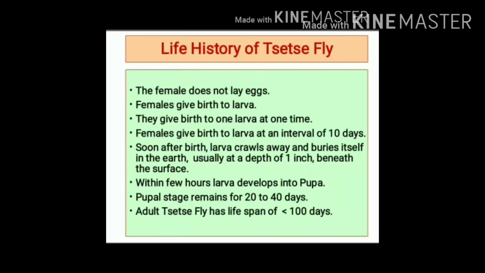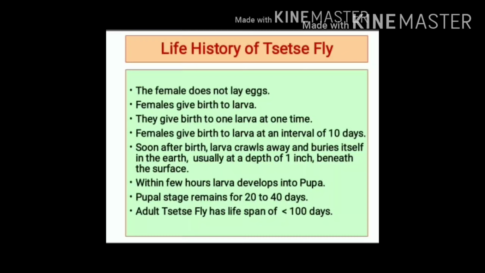Life history of tsetse fly. Life history of tsetse fly is somewhat abnormal. Females do not lay eggs, but they give birth to living larvae. A female tsetse fly gives birth to one larva at one time.